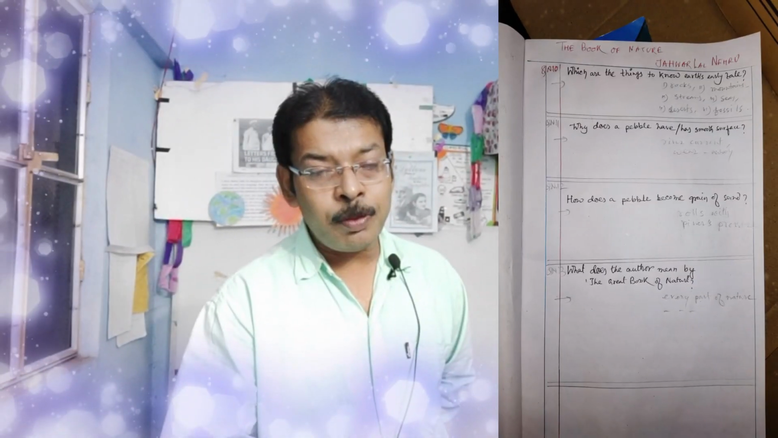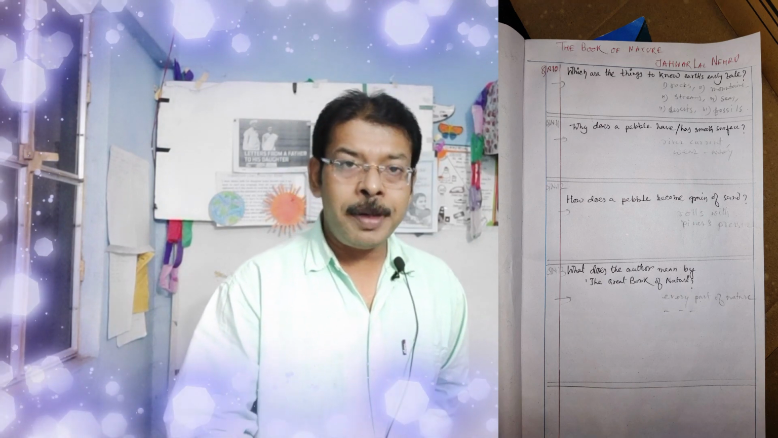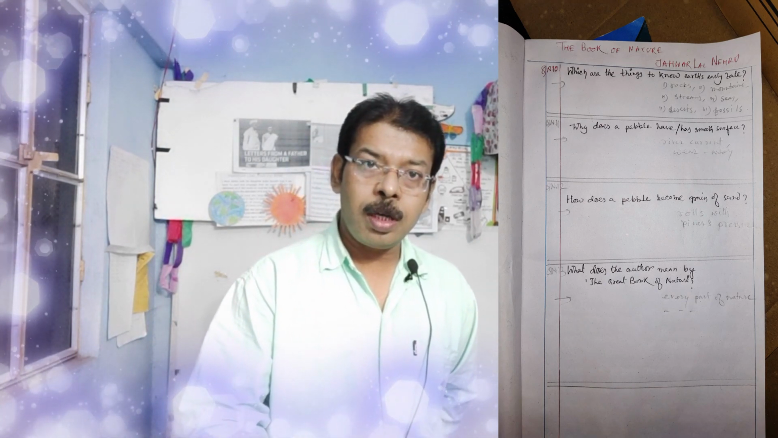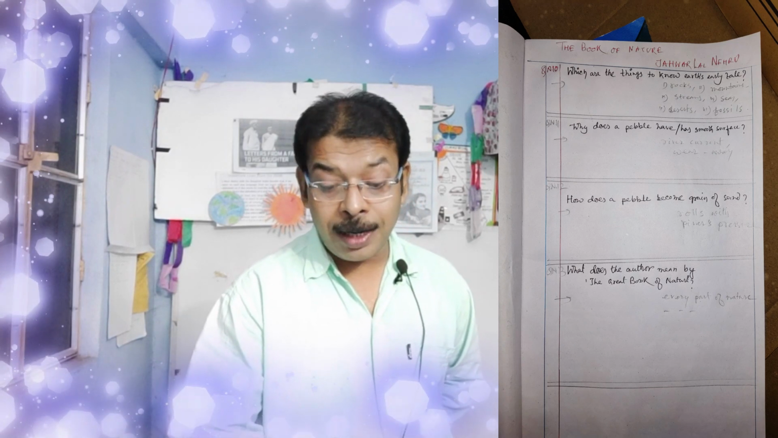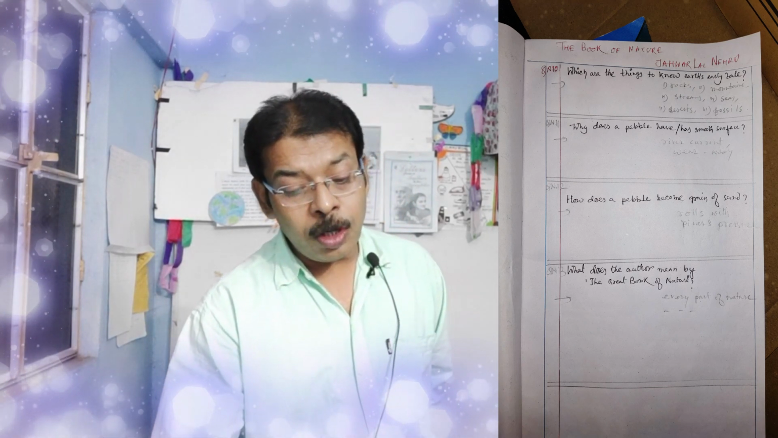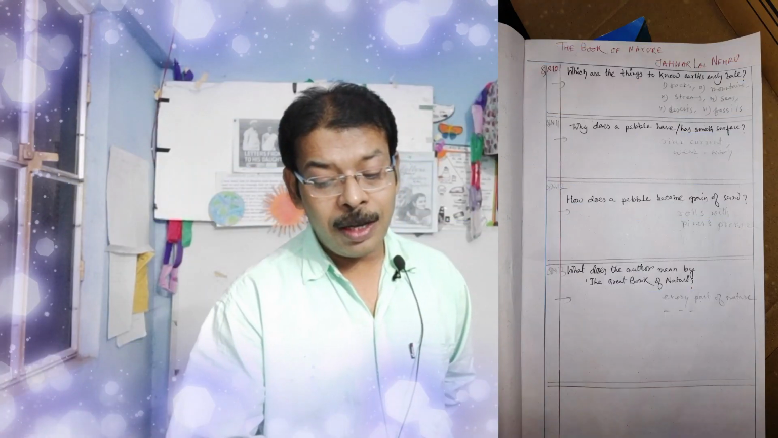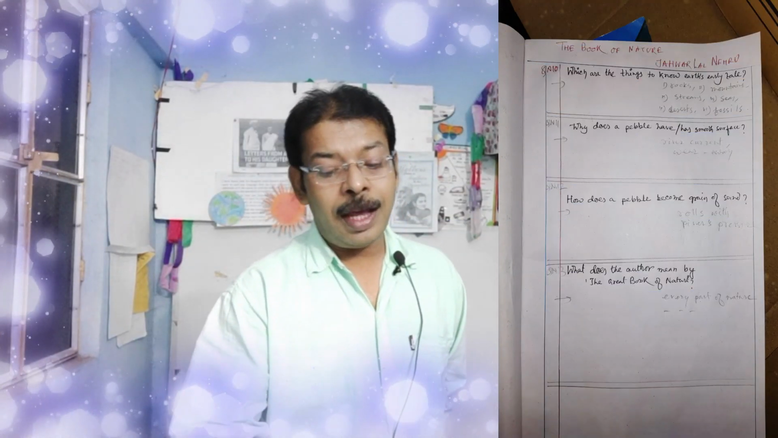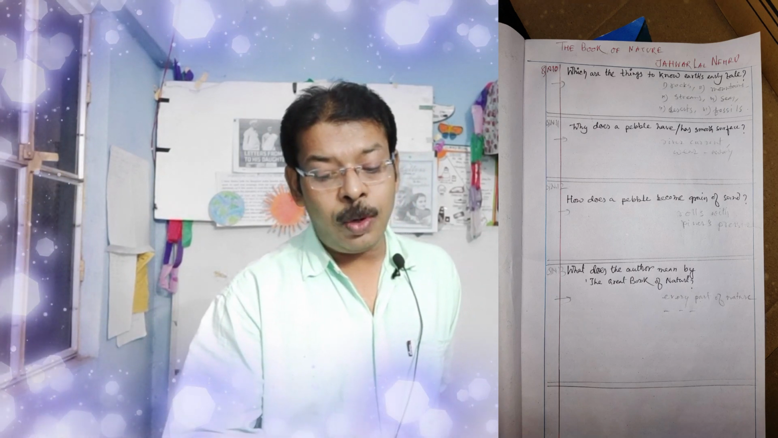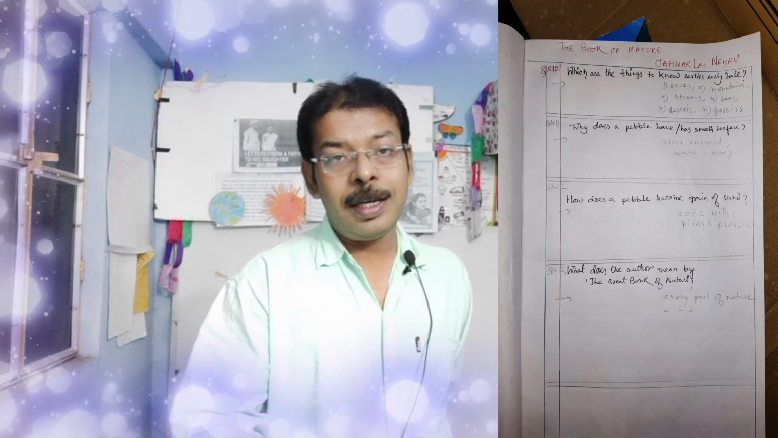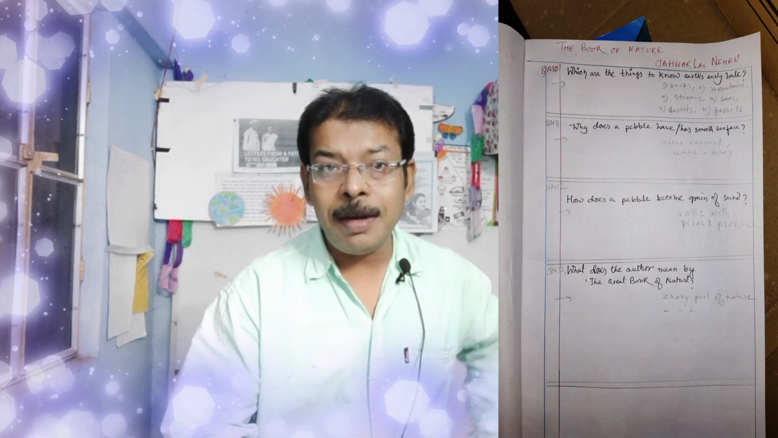Number 11. Why does a pebble have a smooth surface? A pebble is a part of a rock. The surface of a rock is not smooth, but why is the pebble smooth? Because it has worn out its edges. Number 12. How does a pebble become a grain of sand? On the flowing, running and rolling way, it is broken into parts and becomes a part of sand.